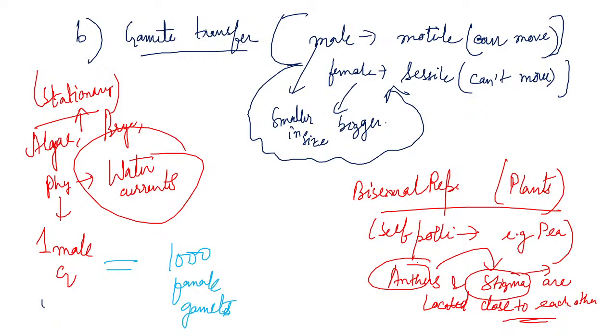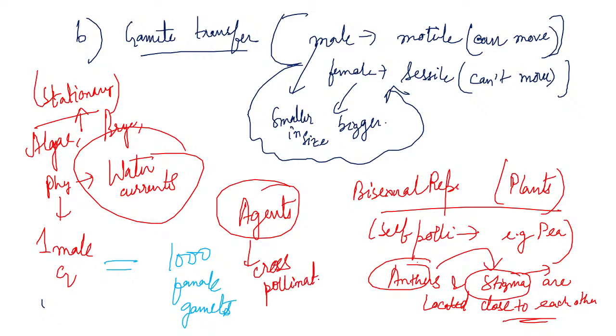Clear? Now in cross pollination or in the dioecious plant, what happens? Some agents do this cross pollination. In the case of cross pollination, two different plants are there, or two different flowers of the same plant, and then there are some agents. Who are these agents?